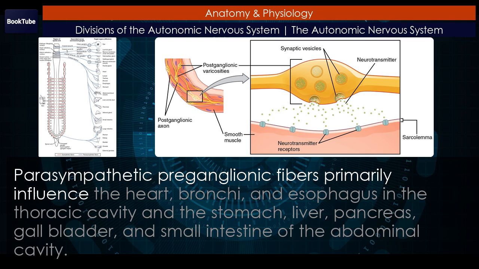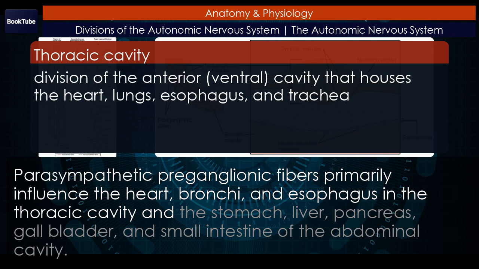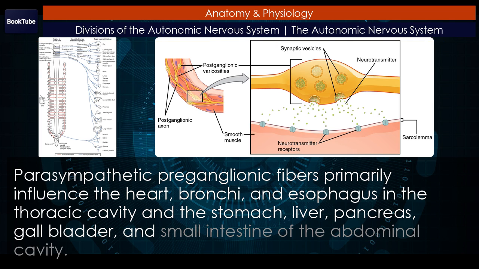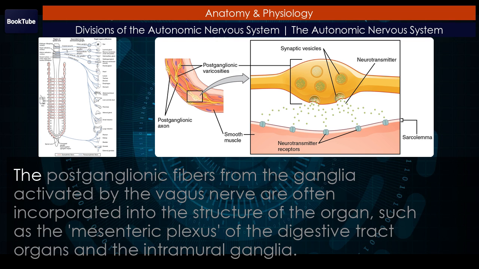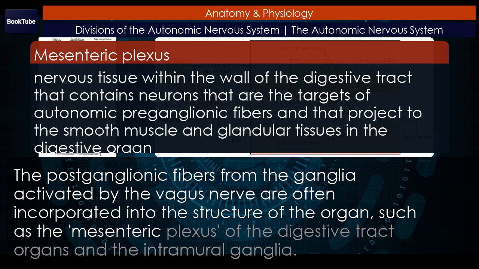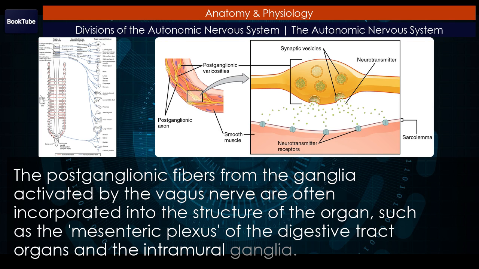Parasympathetic preganglionic fibers primarily influence the heart, bronchi, and esophagus in the thoracic cavity and the stomach, liver, pancreas, gallbladder, and small intestine of the abdominal cavity. The postganglionic fibers from the ganglia activated by the vagus nerve are often incorporated into the structure of the organ, such as the mesenteric plexus of the digestive tract organs and the intramural ganglia.